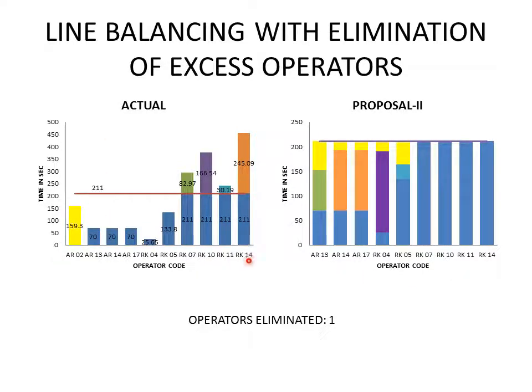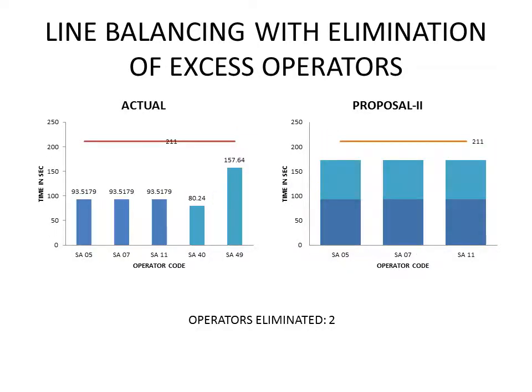Actually, 10 operators have been involved in assembling a tractor, where only 9 operators are required based on the cycle time. In proposal 1, initially all the overloaded work has been shared among the workers, and in the second proposal, an operator has been eliminated and his work has been divided among the workers. Hence, the line is balanced and all the workers are working with nearly the same amount of cycle time.